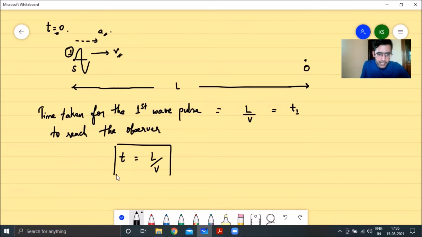First wave pulse reaches the observer at the time t is equal to L by v. Let me write this as T1, the time at which the first wave pulse reaches the observer.